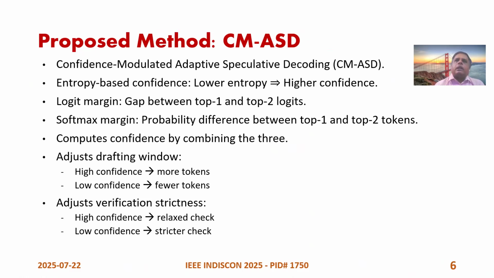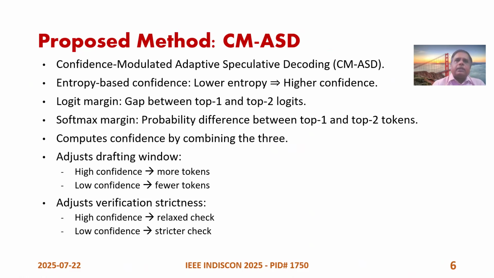So when the drafter is confident, that means when the confidence score is high, we have increased the drafter window size and allowed the drafter to guess more, generate more tokens. And when it has less confidence based on the confidence score, the drafting window size is automatically adapted to fewer tokens, and thereby the drafter's failure chance becomes reduced.